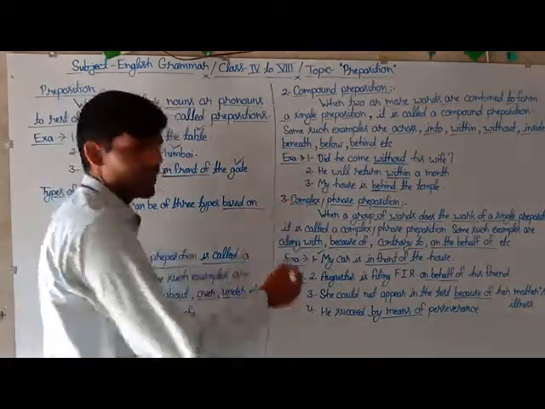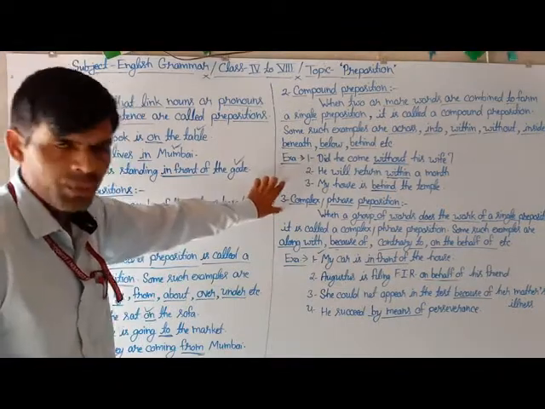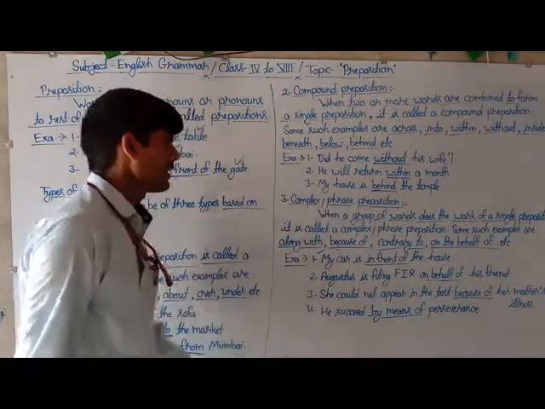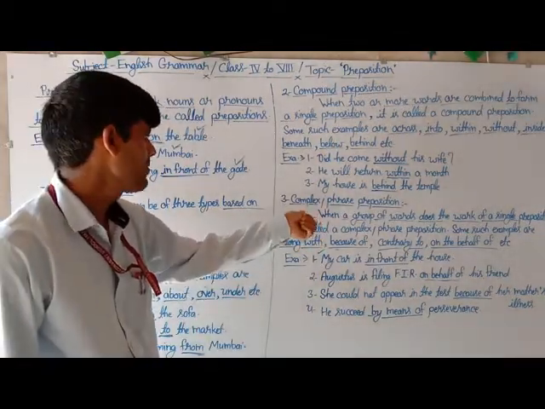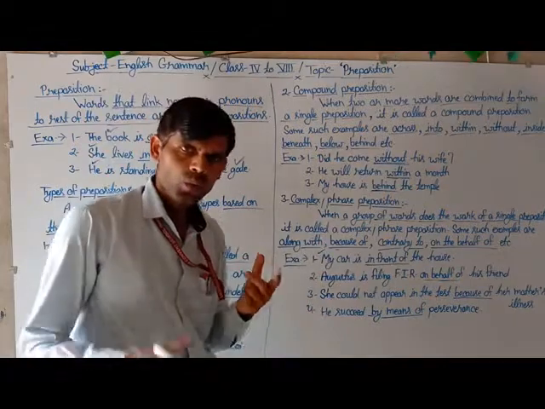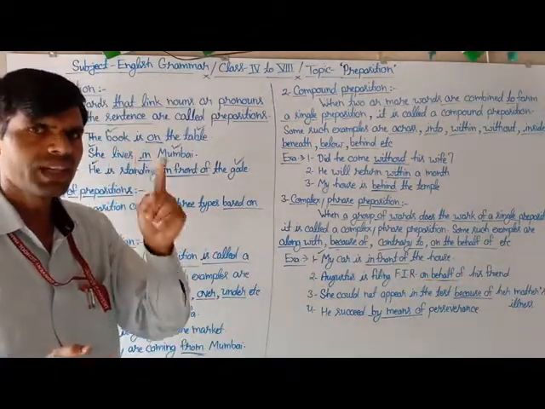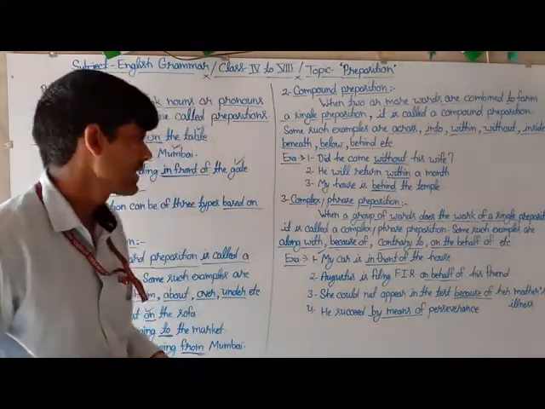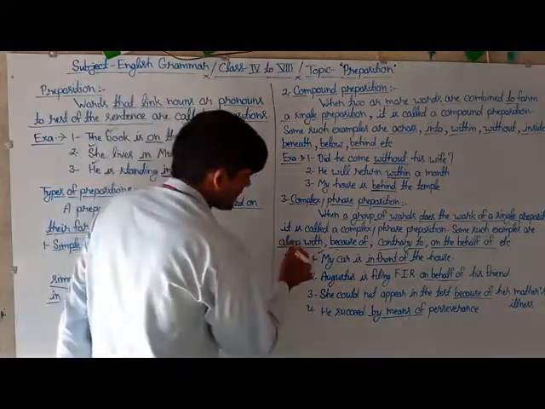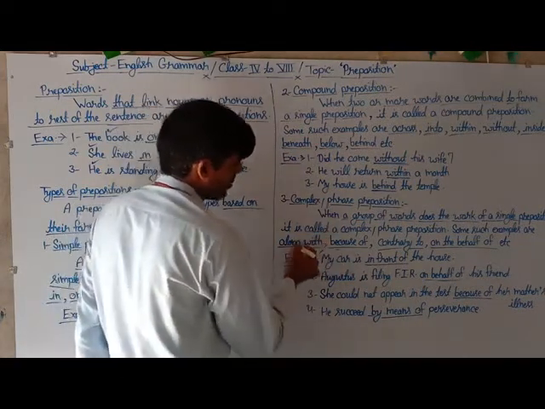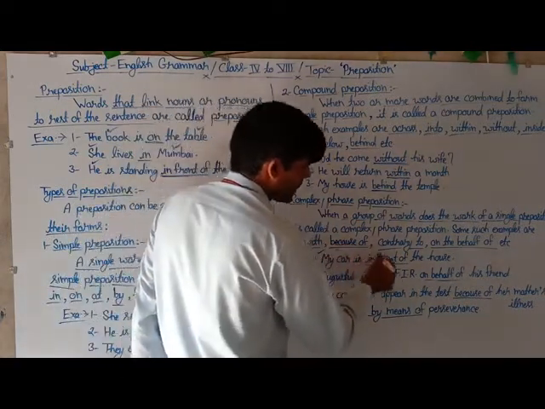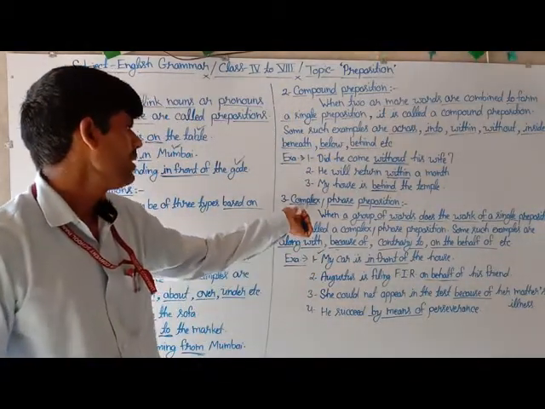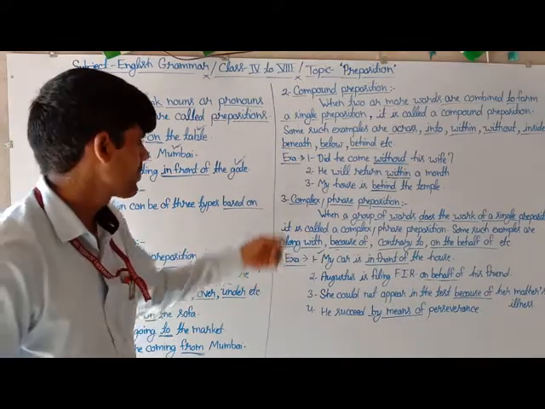And the third and last type of preposition based on their form is complex or phrase preposition, and the definition is when a group of words does the work of a single preposition in the sentence. This is called a complex or phrase preposition, and some examples related to the same topic are along with, because of, contrary to, on behalf of, etc. These are some kinds of complex or phrase prepositions.